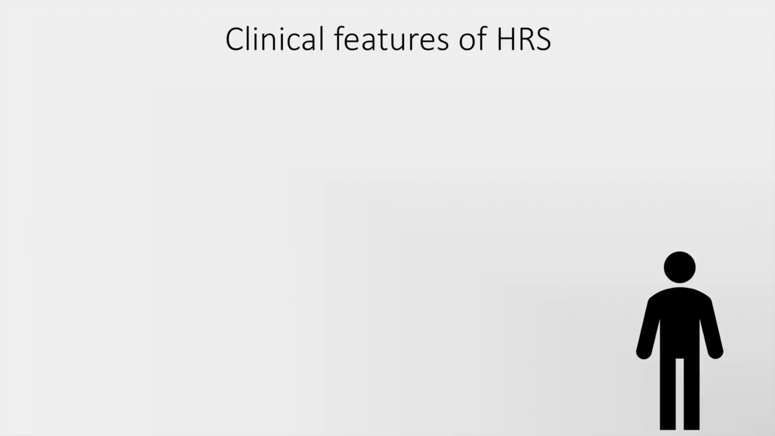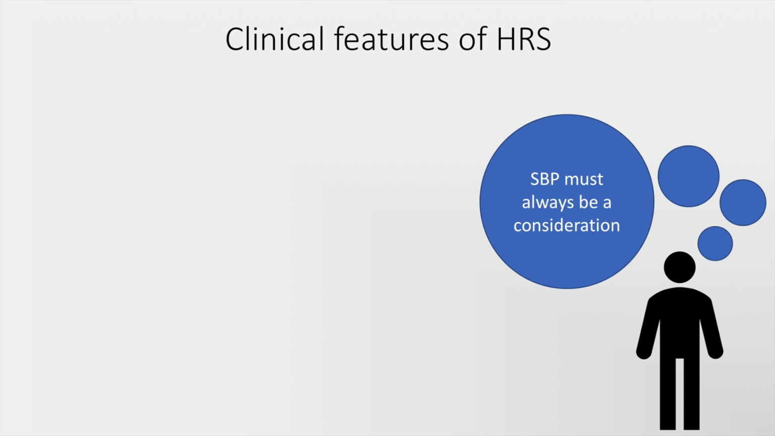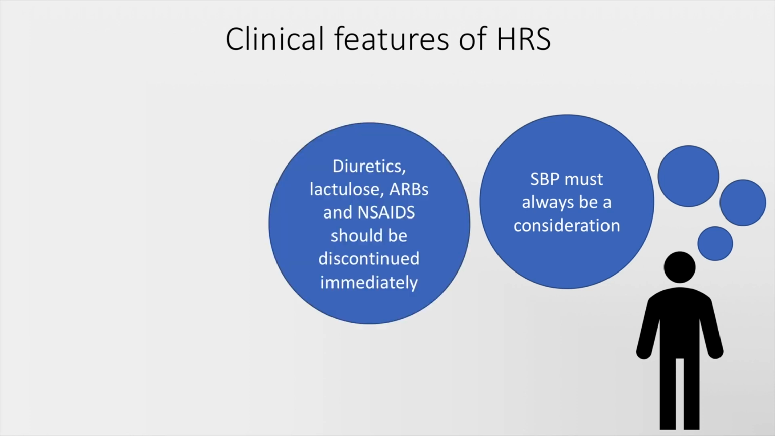We have to think of a few points before we move on to the clinical features of hepatorenal syndrome. As doctors, we must always keep in mind the possibility of spontaneous bacterial peritonitis in patients with cirrhosis and ascites. Also, diuretics, lactulose, angiotensin receptor blockers, and non-steroidal anti-inflammatory drugs should be discontinued immediately in patients with cirrhosis and ascites and evidence of renal dysfunction.